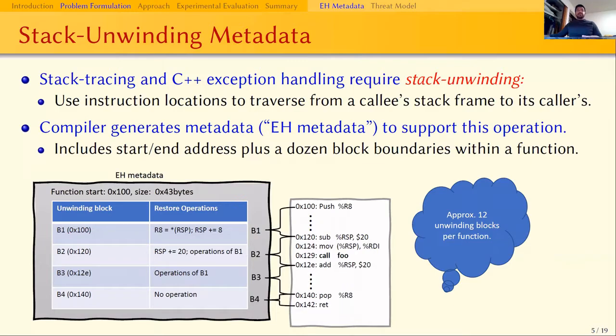It also includes information at a finer granularity about blocks within each function that we call unwinding blocks. We found that there are about a dozen unwinding blocks per function. So the price for compatibility with these error handling features is that this metadata can expose so much information about code layout, thus complicating, if not negating, the benefits of code randomization.